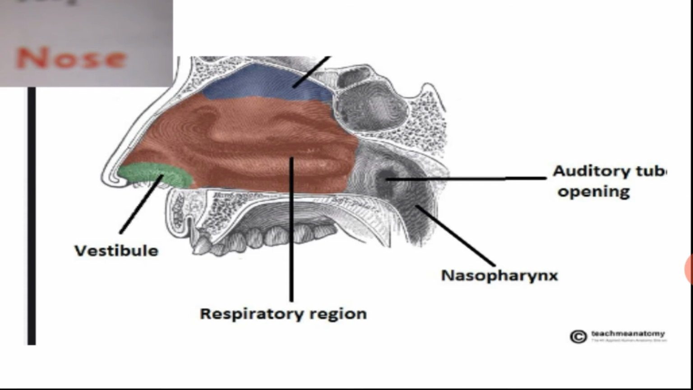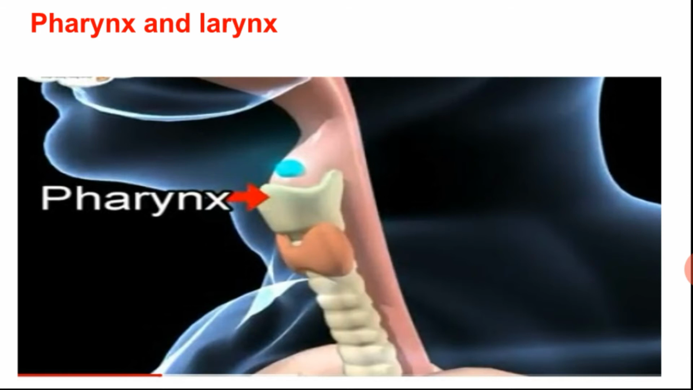Now next are the pharynx and larynx. What is the pharynx? The pharynx is a common passage for both food and air. You can see it on your neck side. The pharynx leads to the larynx. It is a rectangular chamber.